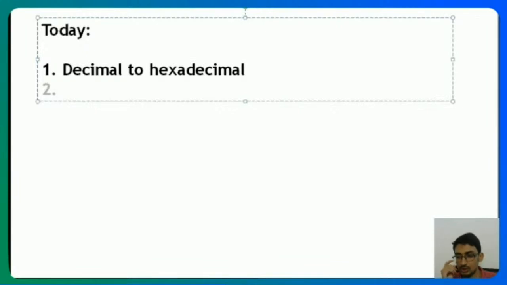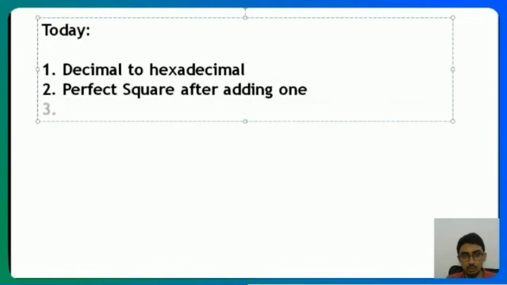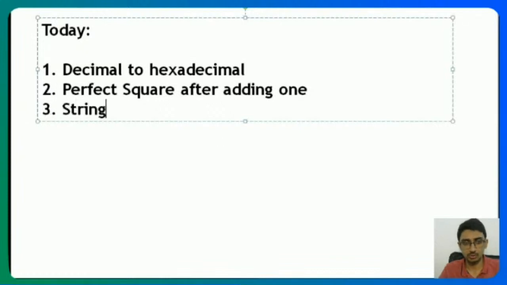Prime Fibonacci combinations, I think we already covered that yesterday. Another couple of ones that I want to check: perfect square after adding 1. That was one of the questions. These are TCS Ninja questions, by the way, so these are the possible questions you can get in TCS Ninja. I wanted to also check 2 more questions. String arrangement is there for sure. We did look at the string arrangement.